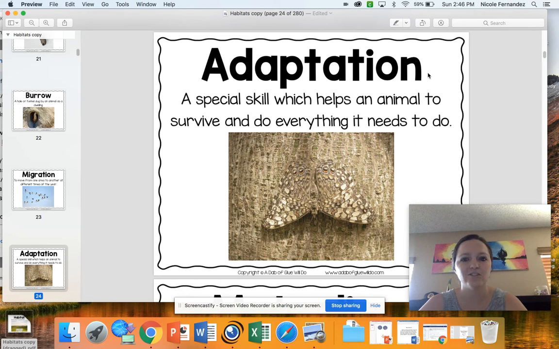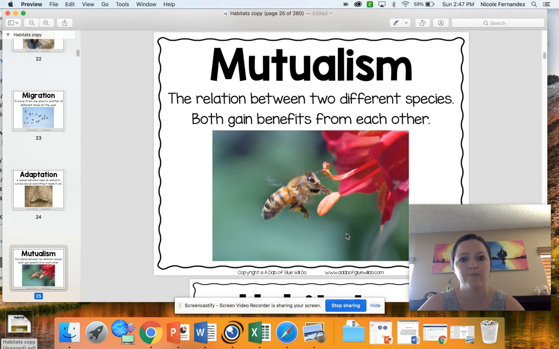Adaptation, this is a special skill which helps an animal to survive and do everything it needs to do. See how there's this moth right here and it blends into the tree? This helps to protect the moth so that animals don't see it and eat it because it's really hard to see. We have mutualism, which is a relationship between two different species and they both gain benefits from each other. Okay, so this is our introduction to habitats.